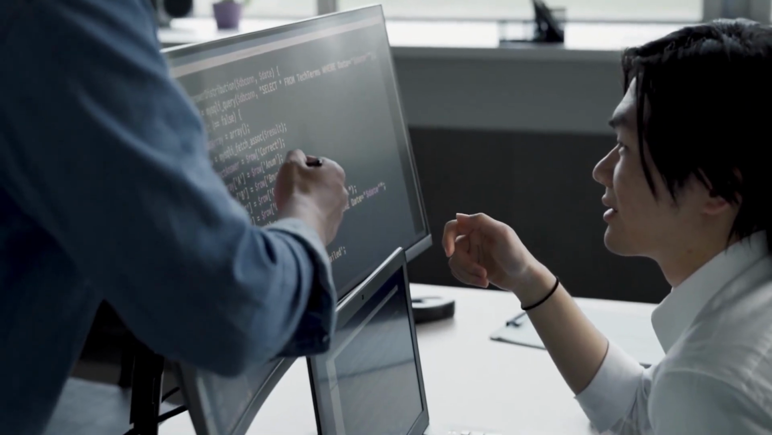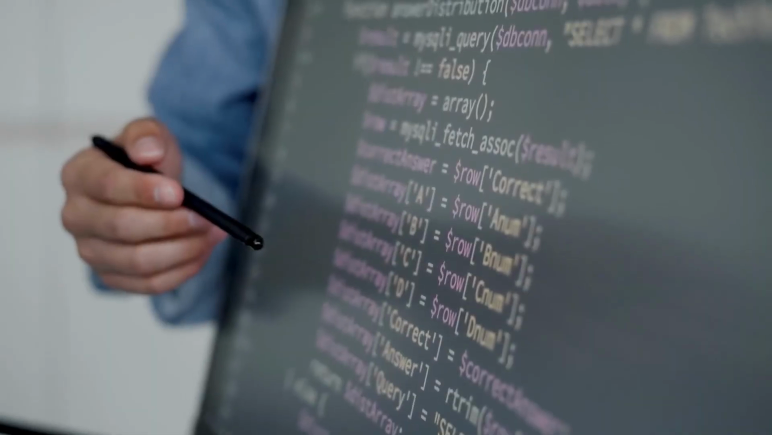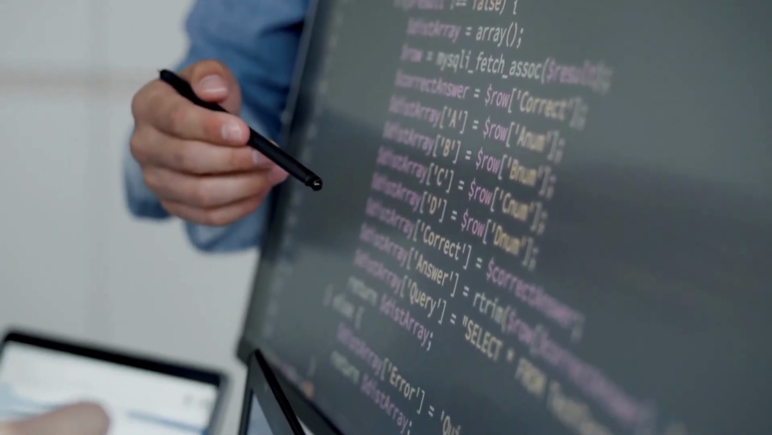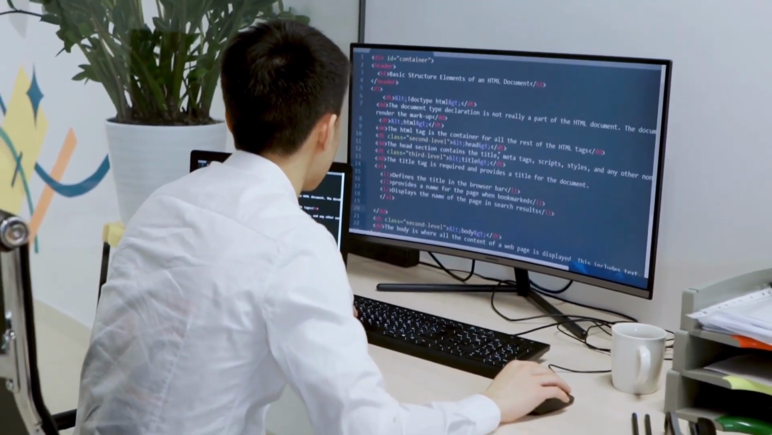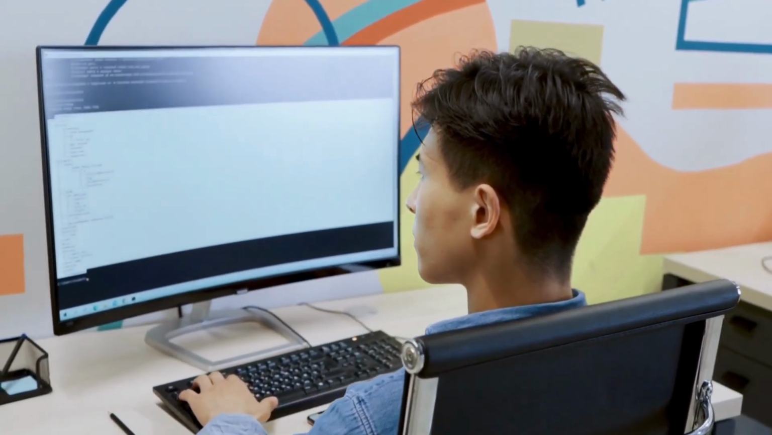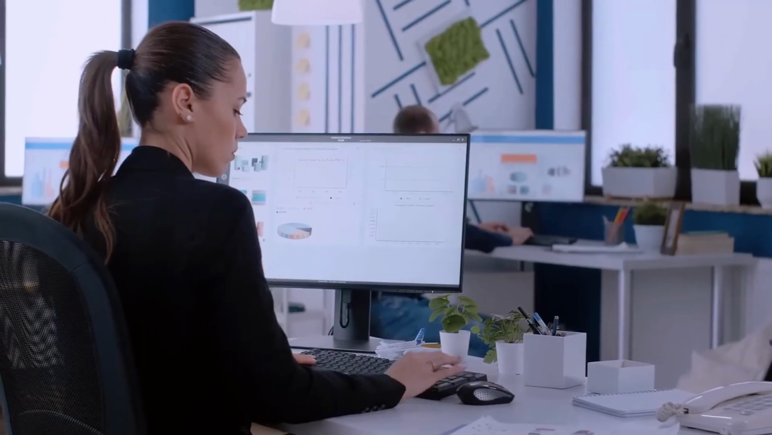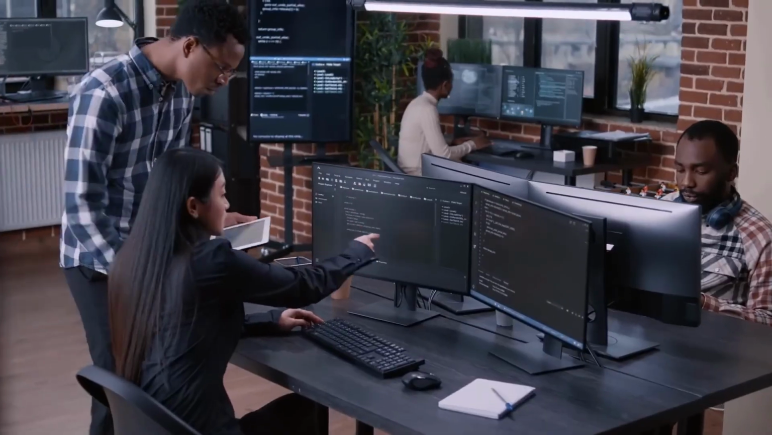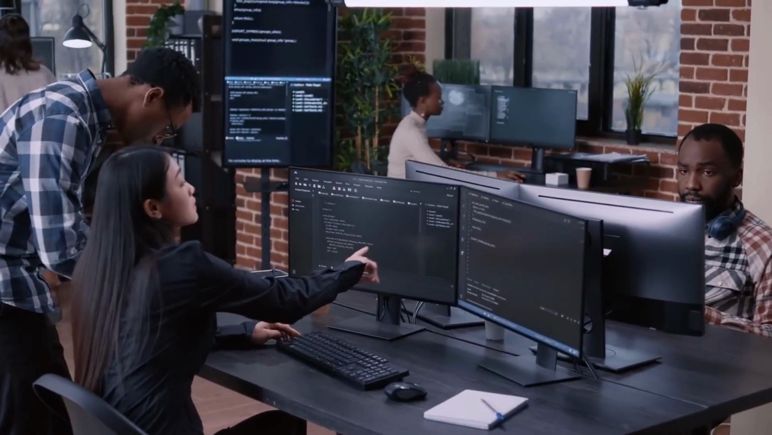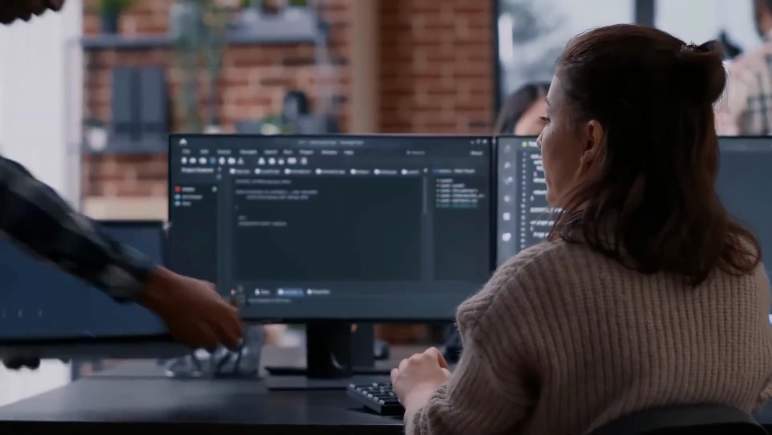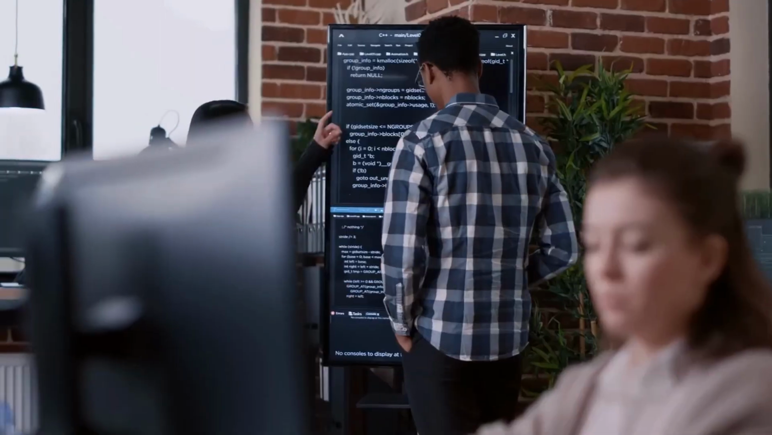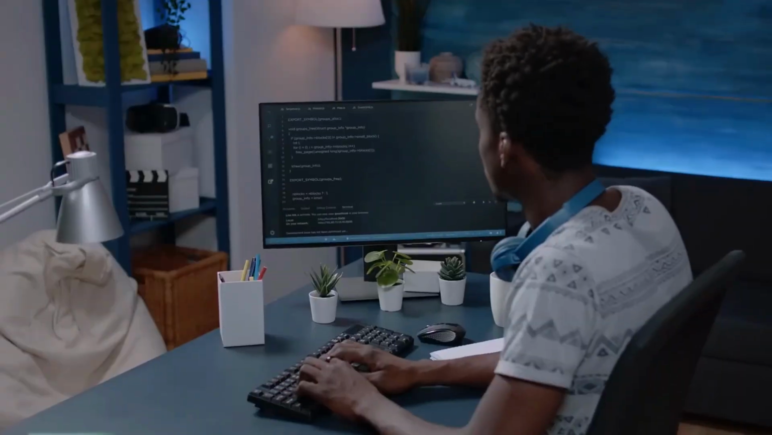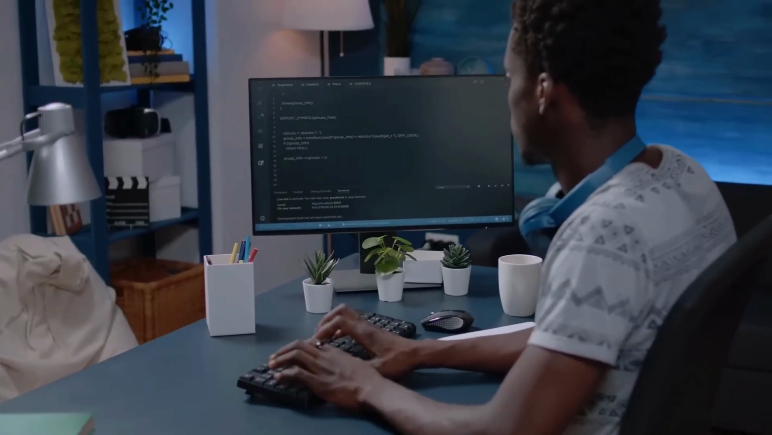Collaboration is also transformed with Terraform. Since configurations are stored as code, they can be managed in version control systems like Git. Teams can track changes, review updates, and roll back to previous versions if needed, just like software developers do with application code. This fosters collaboration between developers, IT professionals, and operations teams, breaking down silos and improving efficiency.